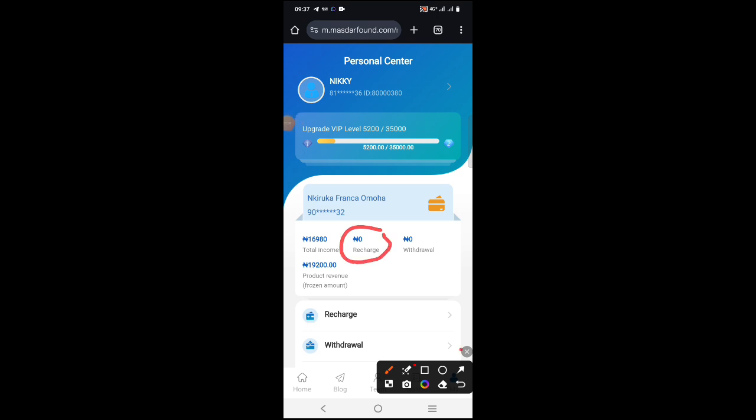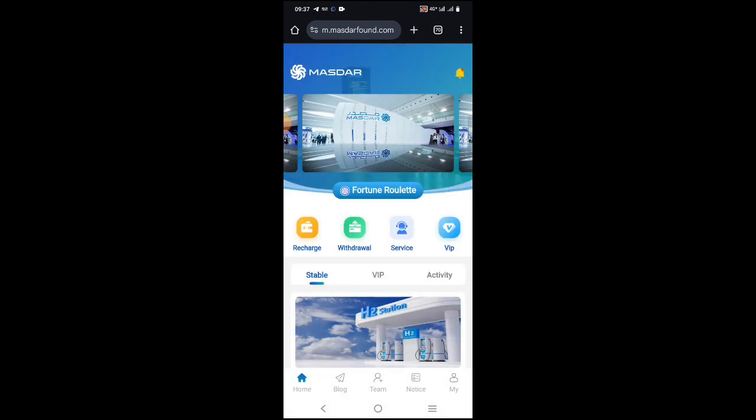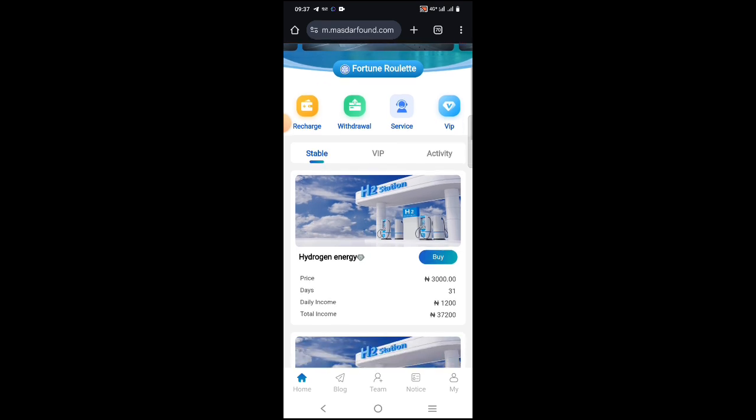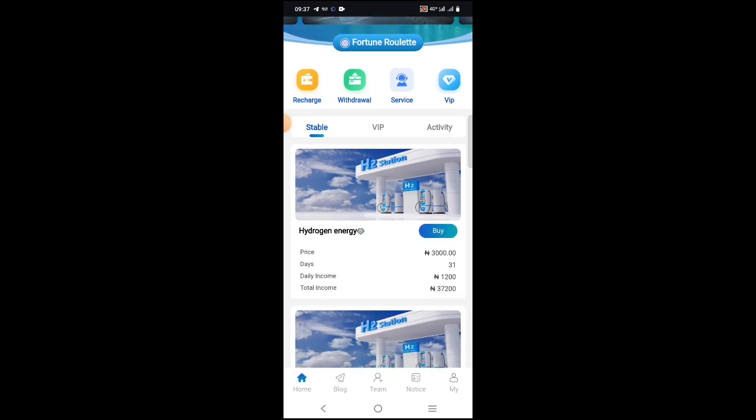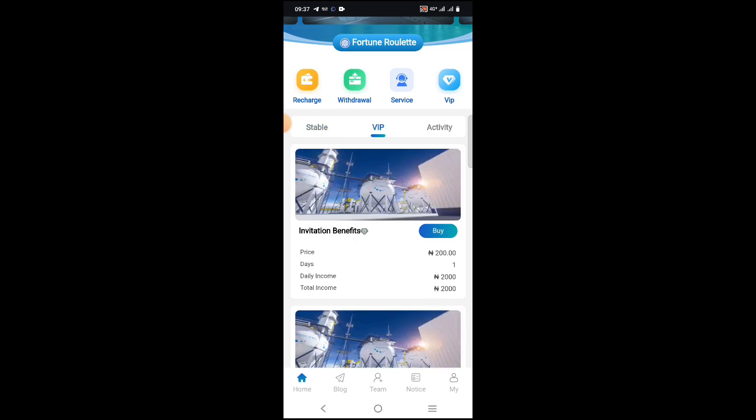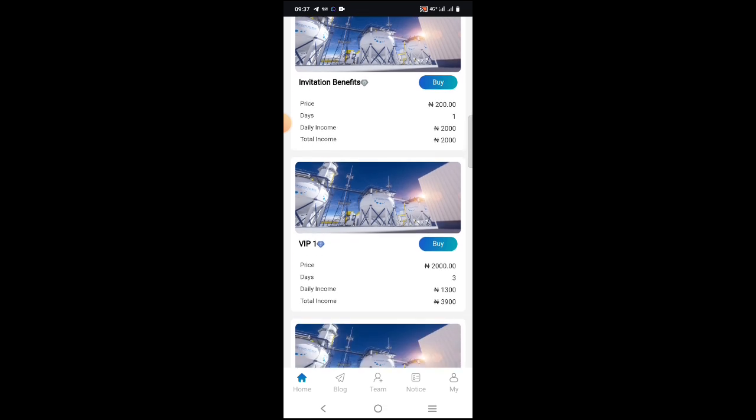Then once you see the money there, you go to home, click on this table. This table runs for 31 days before your money drops. Before you buy any other product, you must buy this table. So you click buy and buy the 3,000 naira stable. Then you come to VIP. You scroll up, you see VIP 1, buy 2,000 naira. This one is every day. You'll be getting 1,003 for 3 days, so that you'll be able to withdraw.